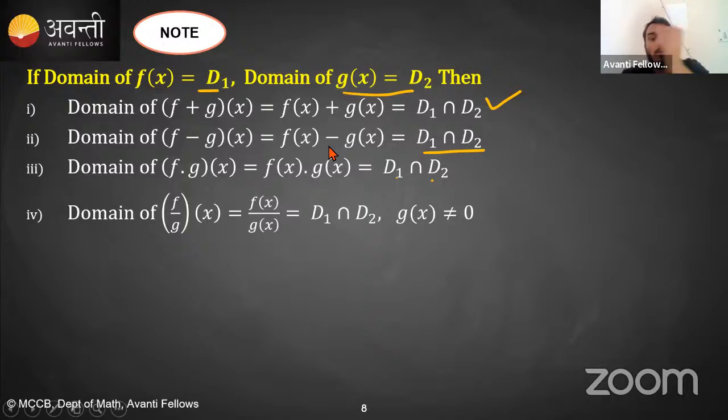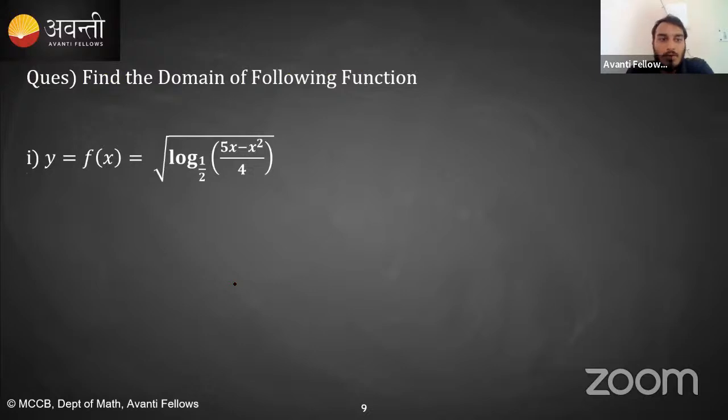So now let's solve a couple of examples on how to find domain and range. Okay, we have solved so many examples in the class 11 chapters also, right? Whenever we are studying trigonometry, there also we find the domain and range. And even in sets, relations and functions from class 11, there also we define so many different functions, and from there we find the domain of the function. So we will just take 2-3 examples, and I will give you some homework on domain and range so that you can get practice. Okay, so let's find the domain of this function.